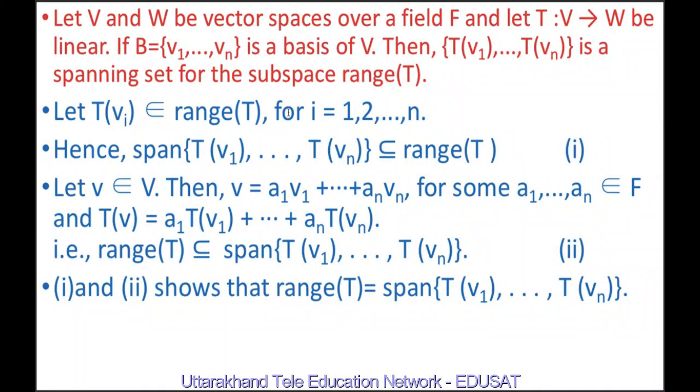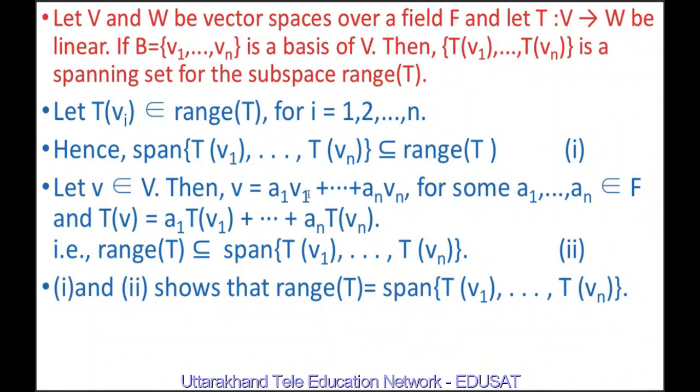Let Tvi belong to range T for i equal to 1 to n. This implies span {Tv1, ..., Tvn} is a subset of range T, because Tvi belongs to range T for i equal to 1 to n. Let v belong to V. Then v is equal to a1 v1 plus ... plus an vn because {v1, v2, ..., vn} is a basis of V. Therefore, every element v belonging to V can be expressed as a linear combination of v1, v2, ..., vn.